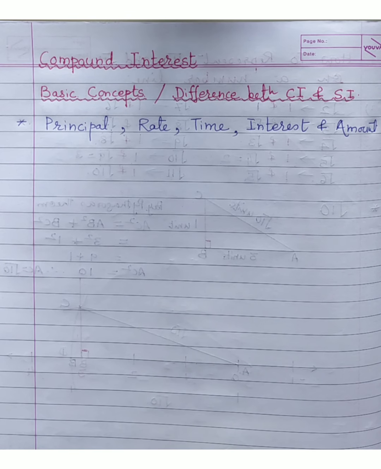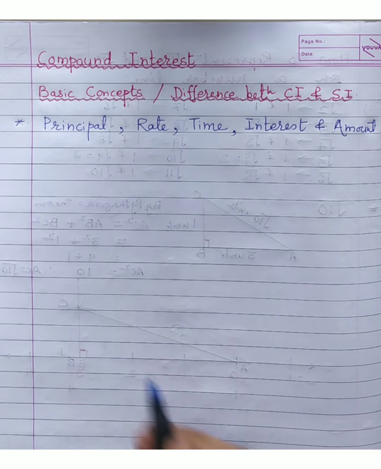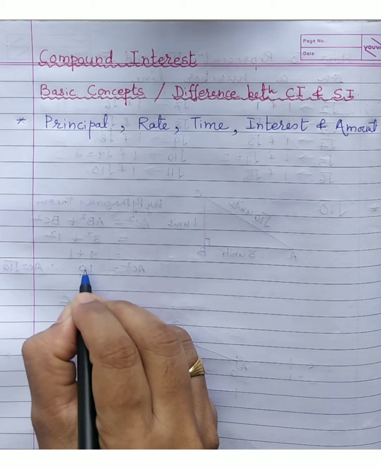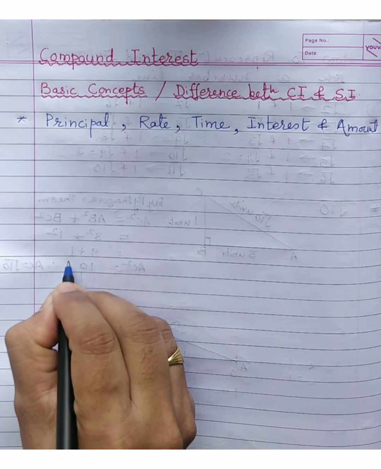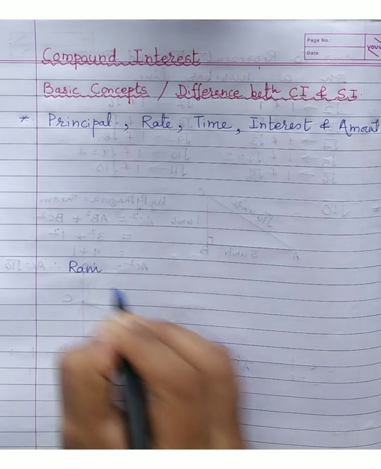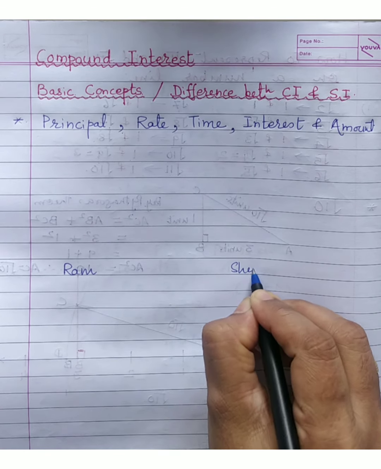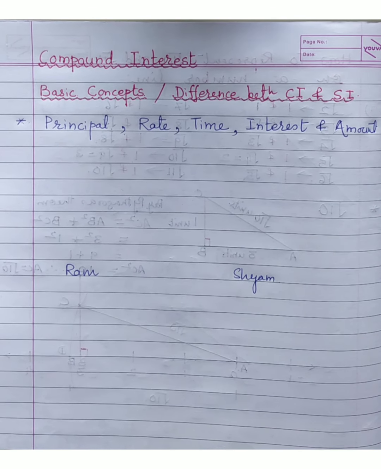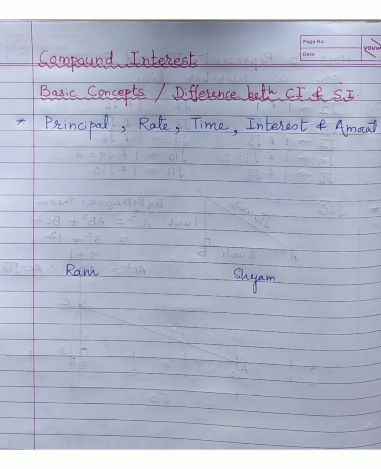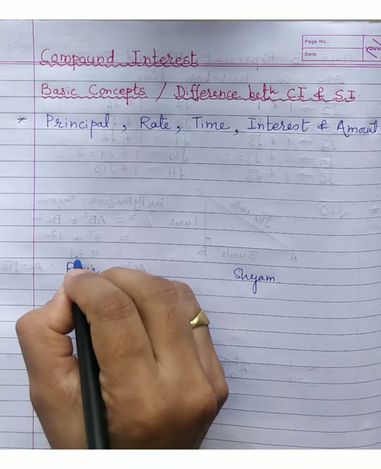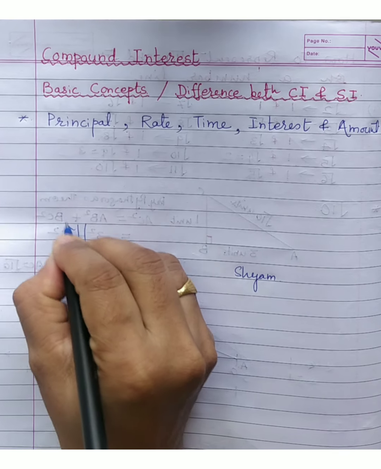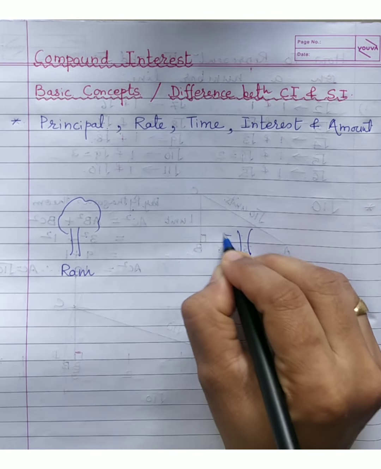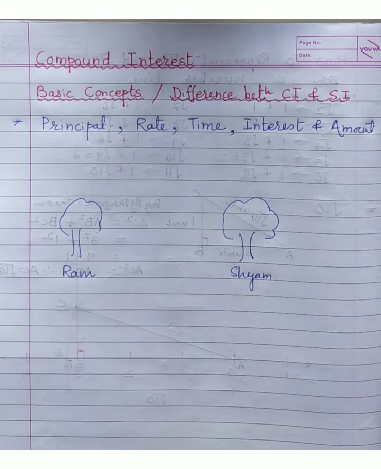Okay, today I will start the topic with a story. There are two friends, Ram and Shyam. Both have purchased some seeds from the market. They have sowed them and got a fruit tree. Ram has planted, and his tree is ready. Shyam has also done the same thing. He has got his tree.